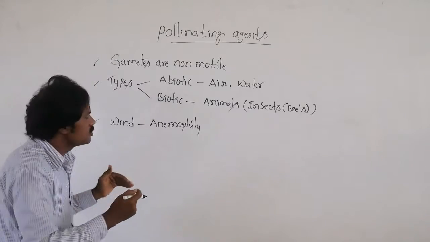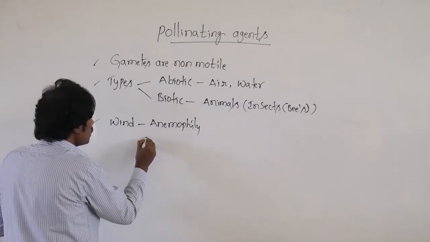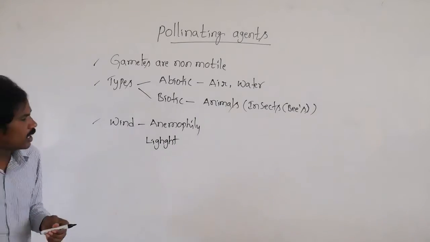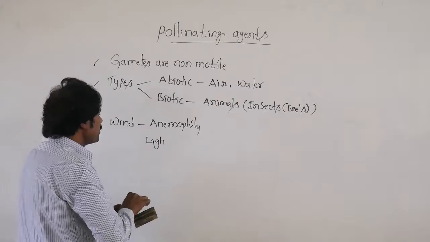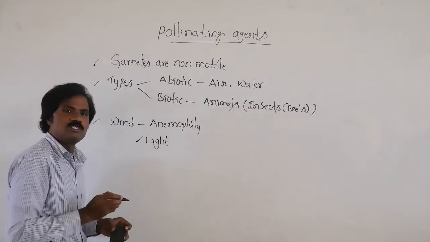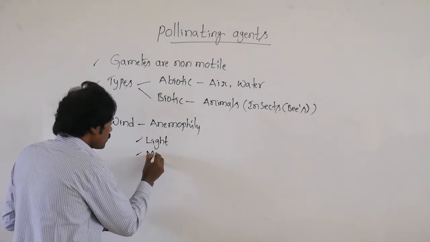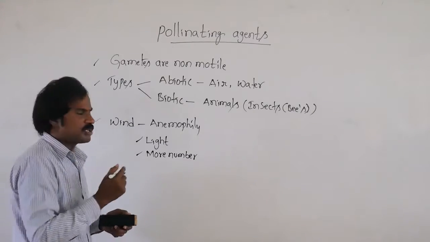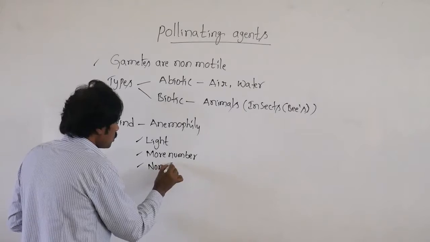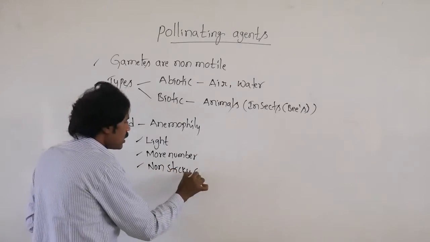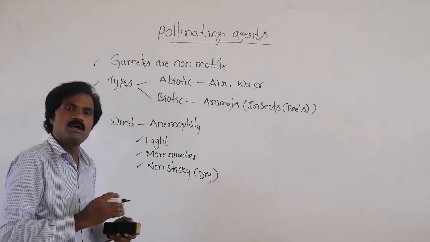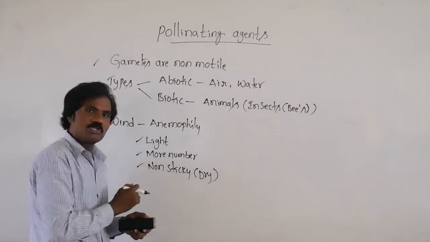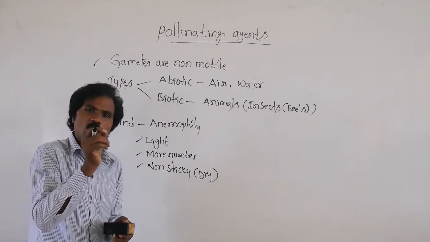Normally the pollen grains are lightweight, large in number, and non-sticky, that means they are present in a dry condition. Also, more probably, each ovary contains a single ovule.